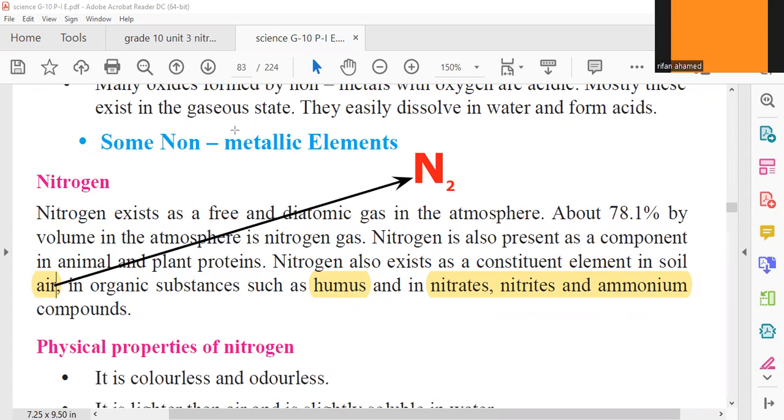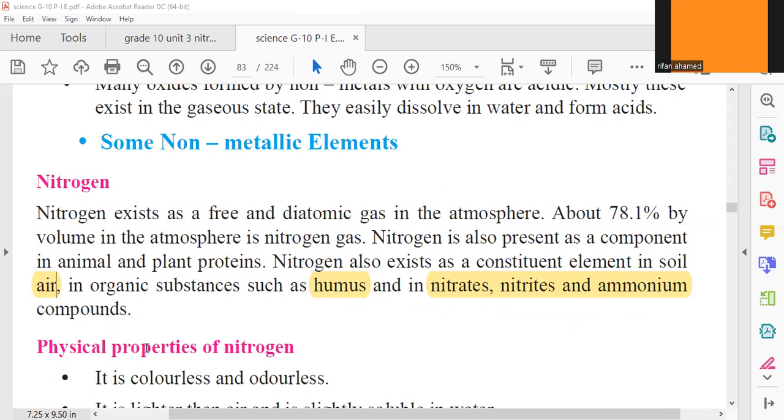So in the exam paper, if you are asked what are the inorganic forms of nitrogen present in the soil, you can answer nitrates, nitrites, ammonium, and N2 gas. Organic means only one form, the humus form. They are present in the soil. In biological matter, plants and animals, proteins have nitrogen and nucleic acids have nitrogen.